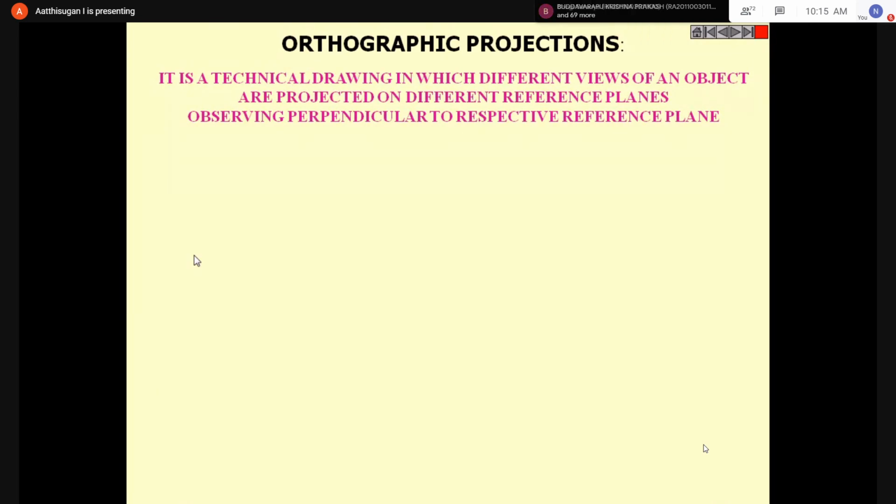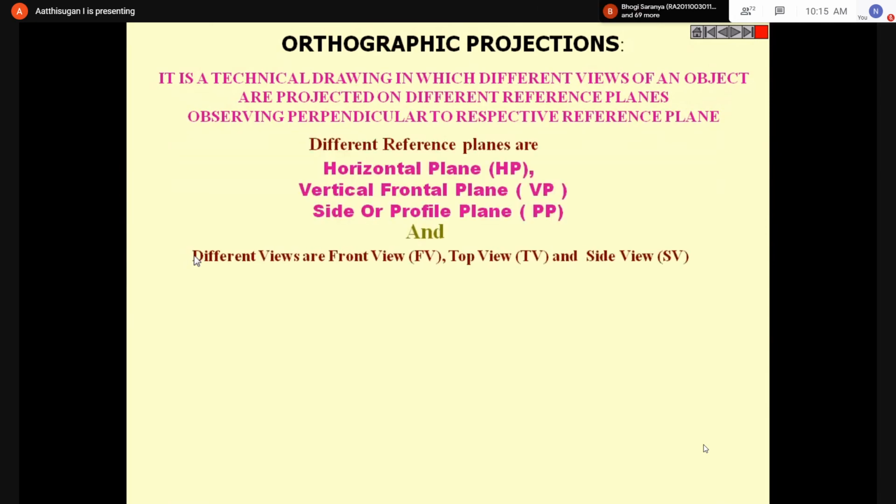So orthographic projection. First you should know what is HP, what is VP, and what is PP. HP means horizontal plane, remember. VP means vertical plane. You can take it as wall and floor: floor is HP, wall is VP. Some questions may give wall and floor; floor is nothing but HP, the horizontal plane at the bottom, and wall is nothing but VP. Side view you can draw in a profile plane, that is PP.